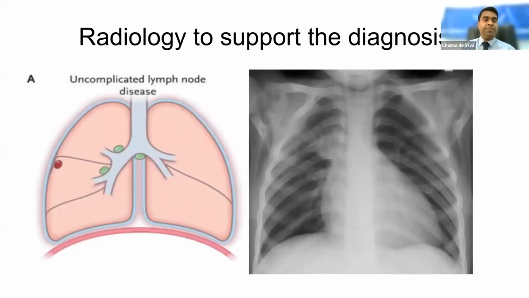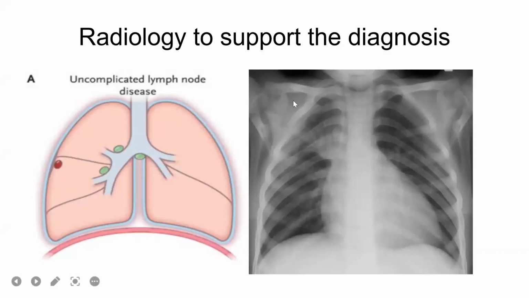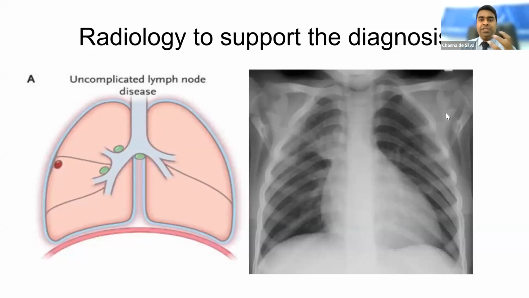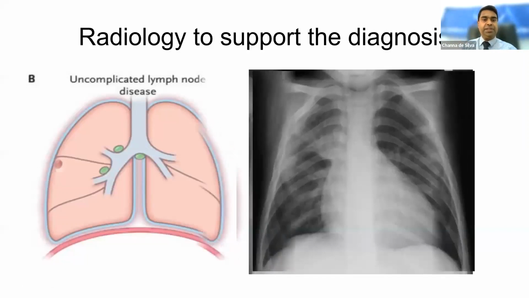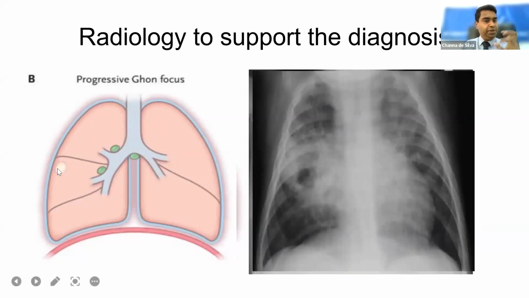So what are the possibilities? They can have uncomplicated lymph node disease. I'm just giving a little bit of an idea about the intrathoracic manifestations of TB, the spectrum. Sometimes we might be able to see enlarged lymph nodes, but this is not a common situation. But if you see some abnormal perihilar region lesion, or widening of the mediastinum, again suspect TB as well. And sometimes the primary focus of infection, the Ghon focus, might progress and lead to post-primary disease.